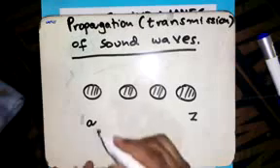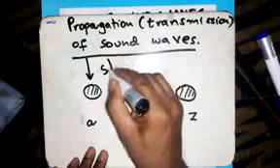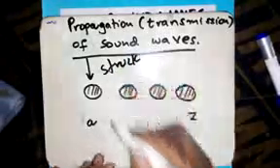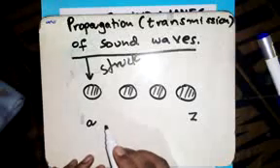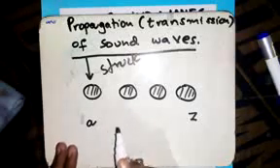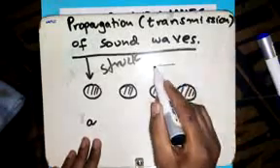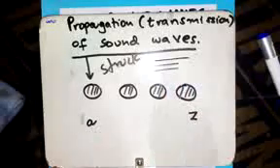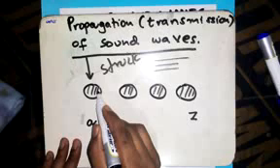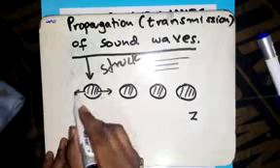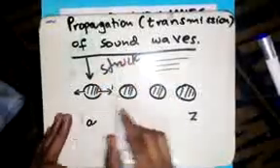How? Assume we disturb this point here, either by striking it or hammering it. What will occur? This particle will vibrate. And remember, for longitudinal waves, the vibration is back and forth about its fixed point. Therefore, this particle will vibrate forward and backward within this area.